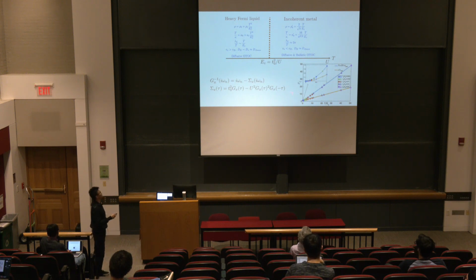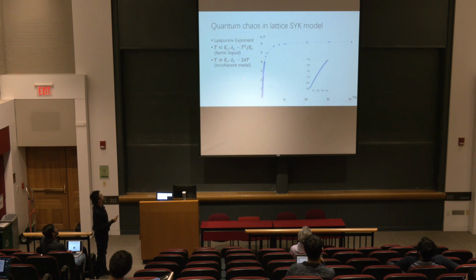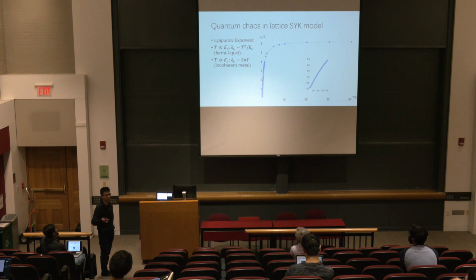And our new contribution to this model is that we computed the chaotic properties of that model. We looked at the Lyapunov exponent lambda L, and how the chaos and how the OTOC propagates. For the Lyapunov exponent, what we found is consistent with the heavy Fermi liquid to SYK crossover picture. At low temperature, we found that lambda L scales as T squared over E_C, which is basically a signature of a Fermi liquid-like scattering mechanism. And at higher temperatures, we found that the Lyapunov exponent saturates to the maximal value.